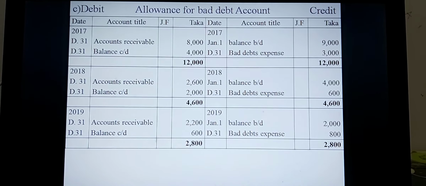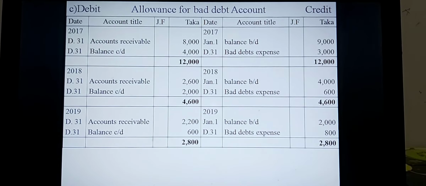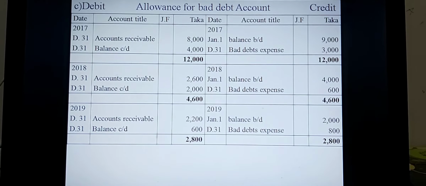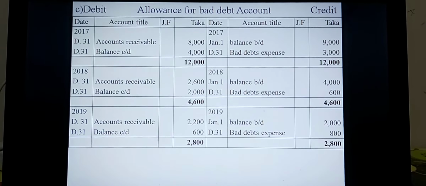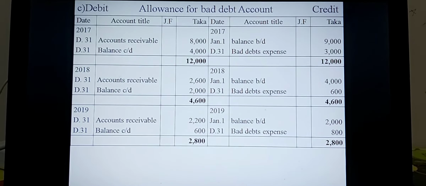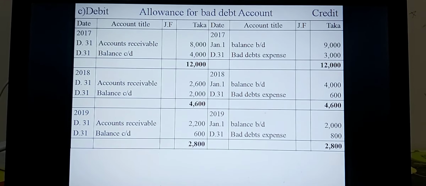In the debit side, December 31 for account receivable. In the debit side, December 31 for balance CD, that is the closing balance of allowance for bad debt or provision for bad debt. In the credit side, the first date of the year, that is the opening balance, is written as balance BD. And December 31 for bad debt expense.